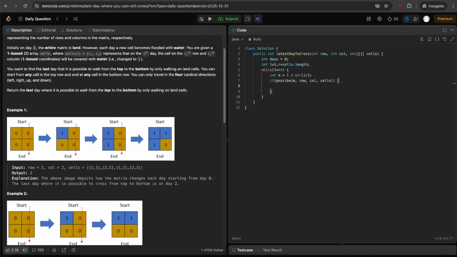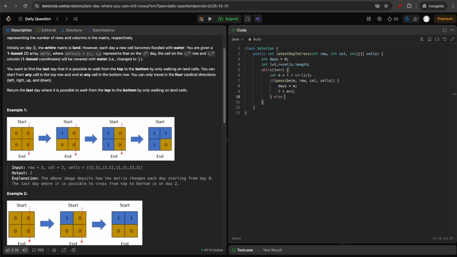So if it is possible to reach from the top to bottom row on day M, then you will just set your days equal to M, and then you'll try to increase your day. You'll try to find a greater day where you might find the answer. So for that, you will set L equal to mid plus 1.